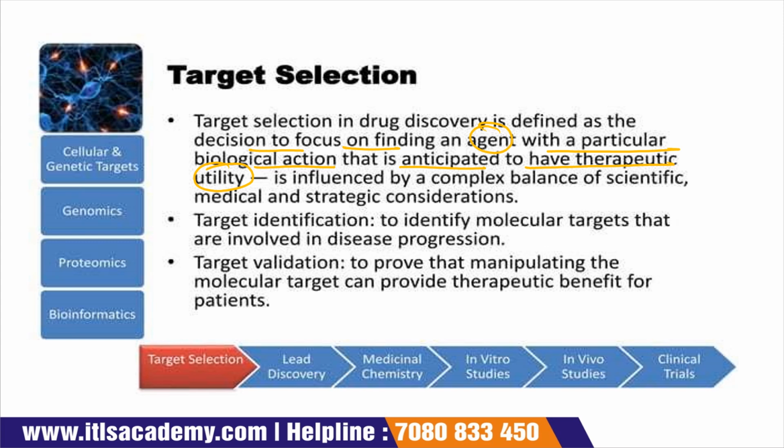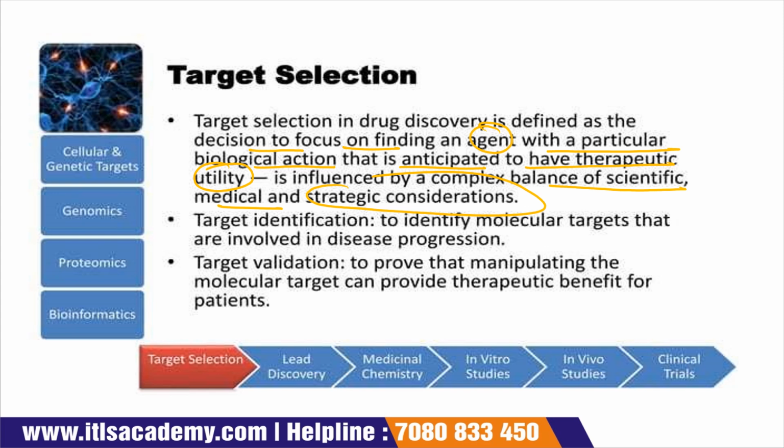So first of all, we have to select a target for drug discovery, and it is defined as a decision focused on finding a particular agent with a biological action anticipated to have therapeutic utility. It is influenced by a complex balance of scientific, medical, and strategic considerations.